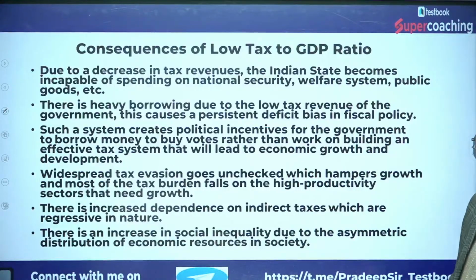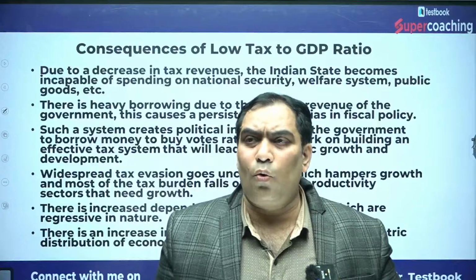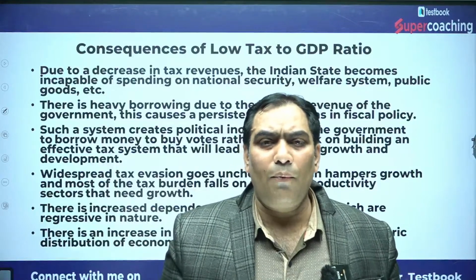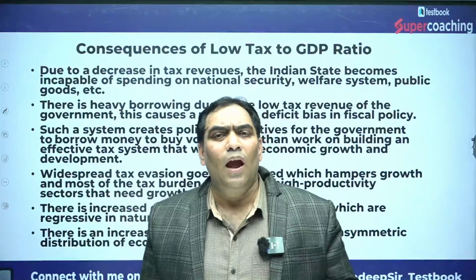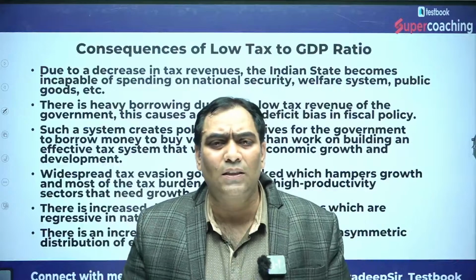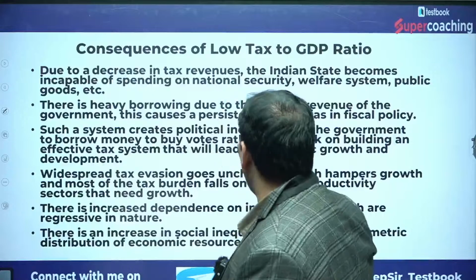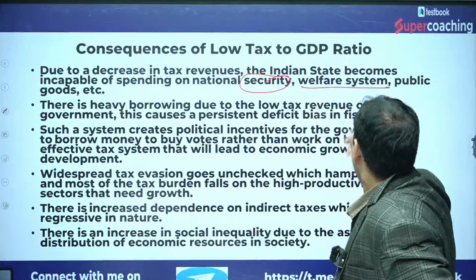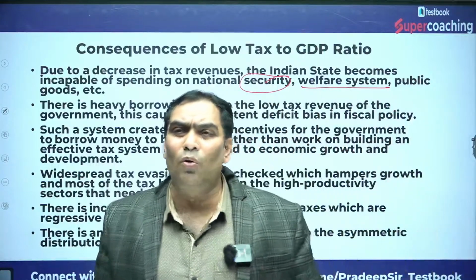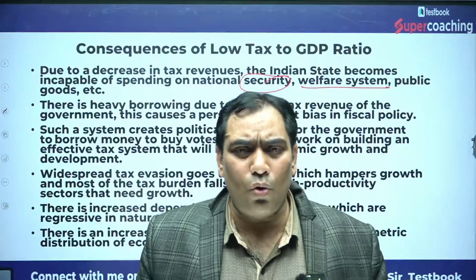So what is going to be? The very first thing is that if the government has a low tax GDP ratio, and the government has low taxes in comparison to GDP, definitely the government is going to have fewer resources. If the government has fewer resources, the government cannot spend on national security. The government has to compromise on welfare. The government has to compromise on public goods as well. So the investment capacity of the government is going to reduce.